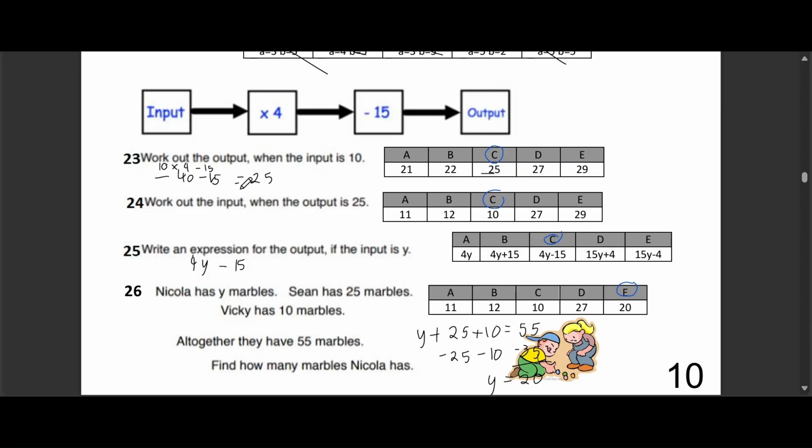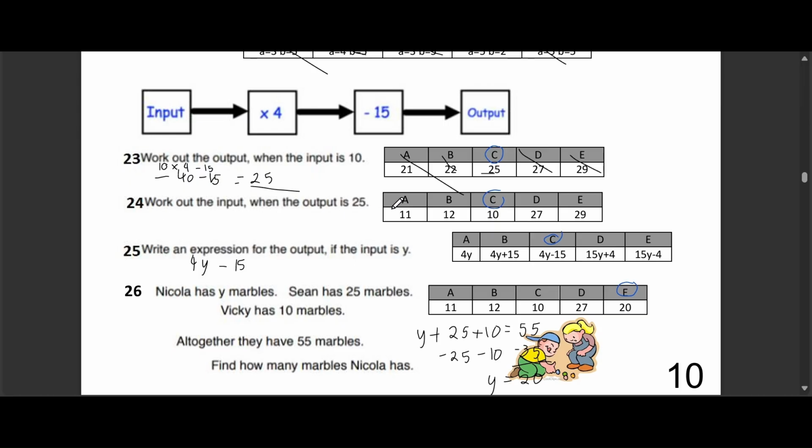Here's the explanation. We need to multiply 10 by 4, which gives us 40. Then, we subtract 15 from 40, and that leaves us with 25. Now, let's see why the other options are incorrect. Options A, B, D, and E are wrong because they come from doing the math incorrectly when using the input of 10.